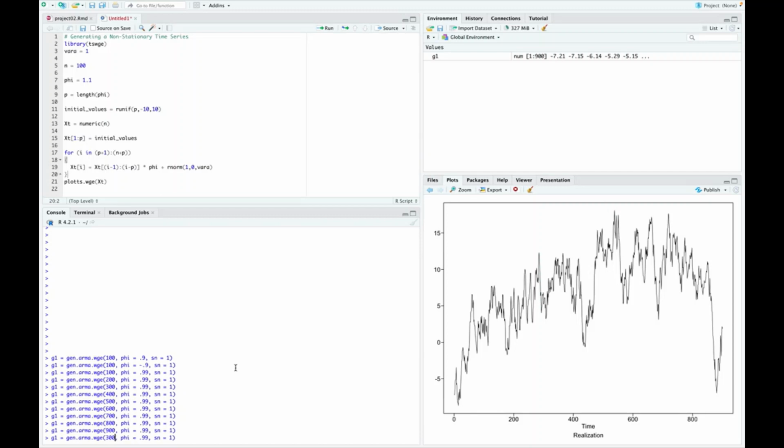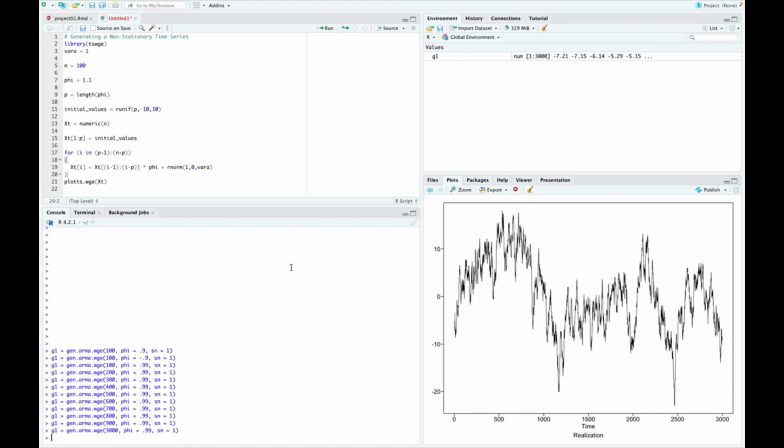Let's go out to like 3,000 observations here. Now that we've built all that up, boom, we do that. We see that we went up, up, up, up, up, up, and then sure enough, we came down, and then we climbed back up, and then we came down. And if you wanted to look at the overall mean, you could do abline with h equals, for a horizontal line, if you ever want to just get a reference point, mean of G1.